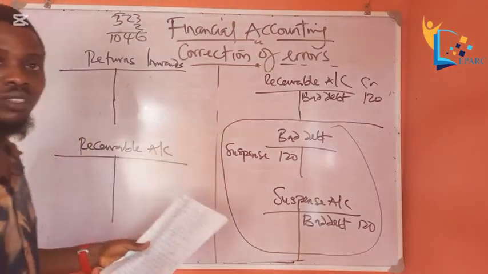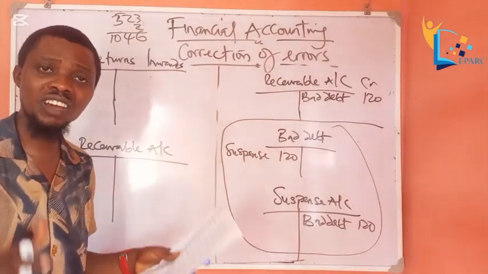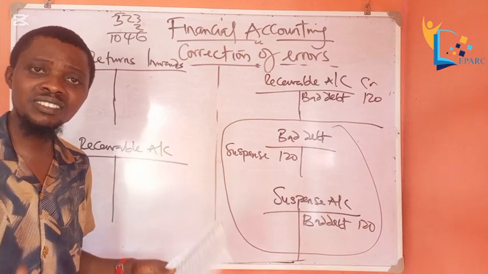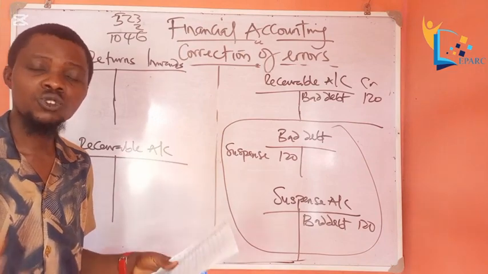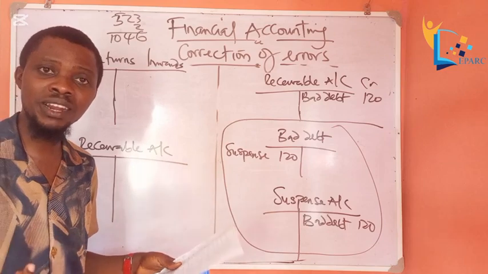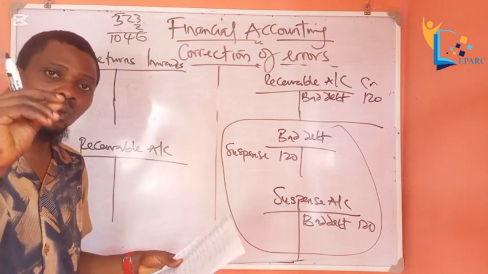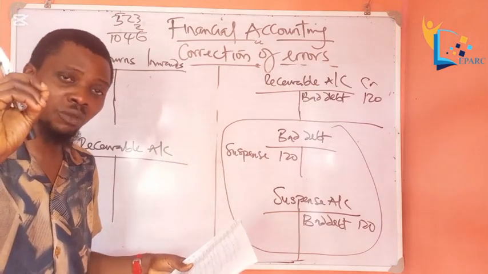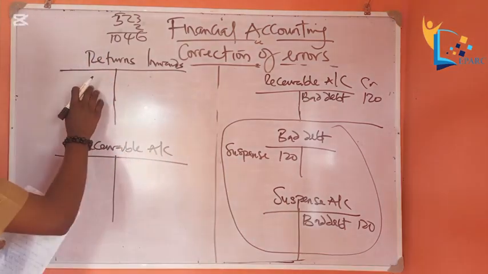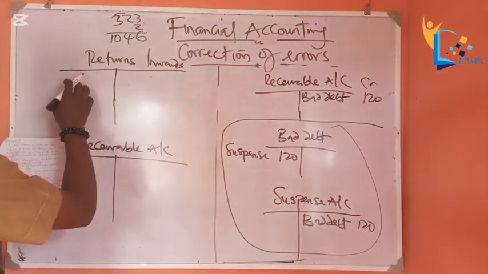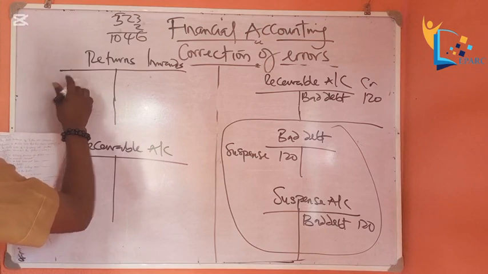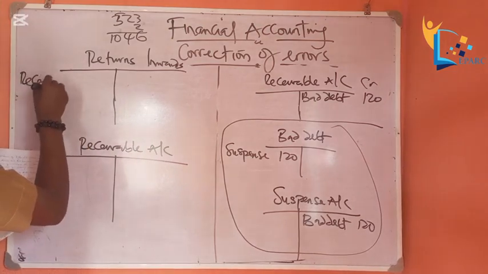So returns inward account, ledger, does it have a debit or credit balance? Since it's an expense, it's a loss. So it has a debit balance because it debits assets and expenses. So returns inward always has a debit balance because it's an expense. So how much do we have here?